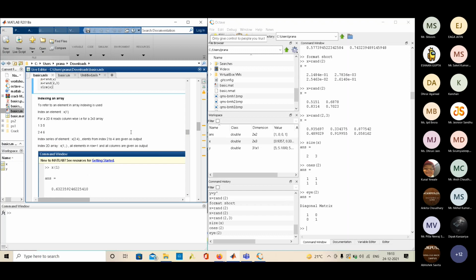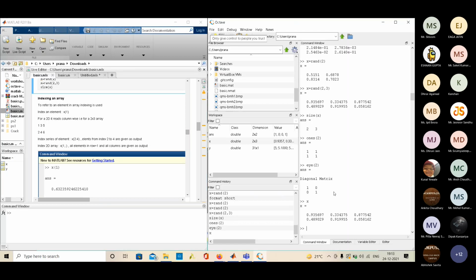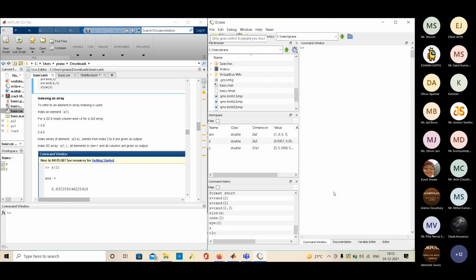An important thing that you must know is indexing. So indexing is getting a specific value from the array. We have written x. There is one command, CLC. CLC stands for clear, so it is used to clear the command window. Now I print x. So x is these random values.